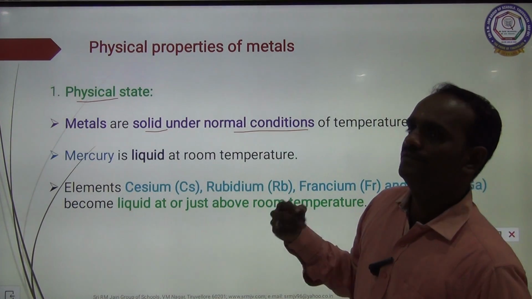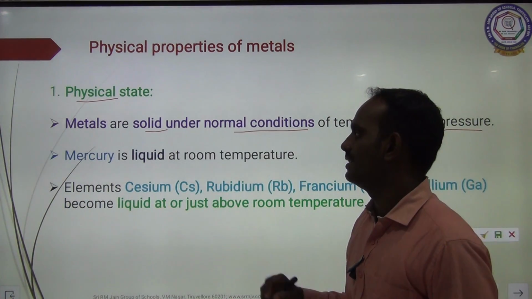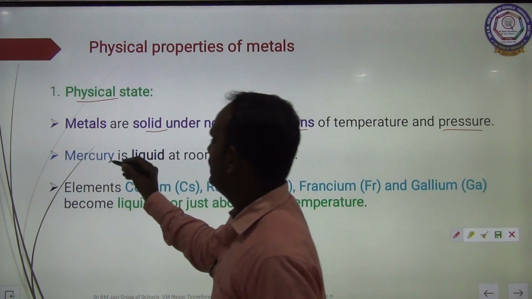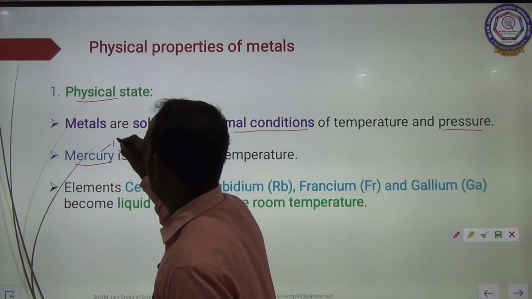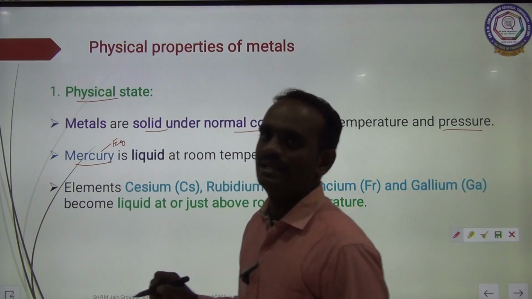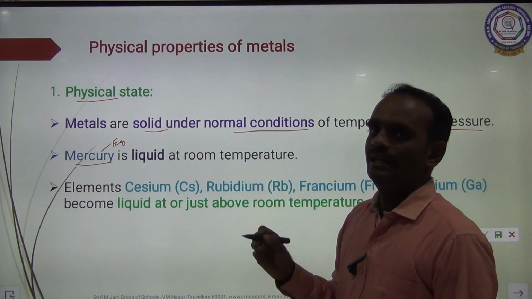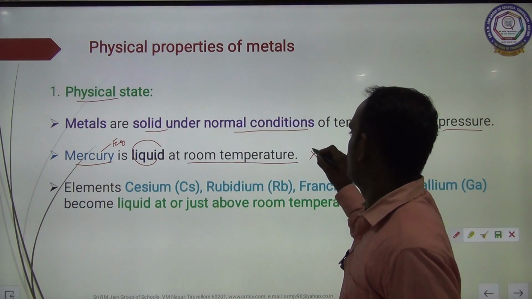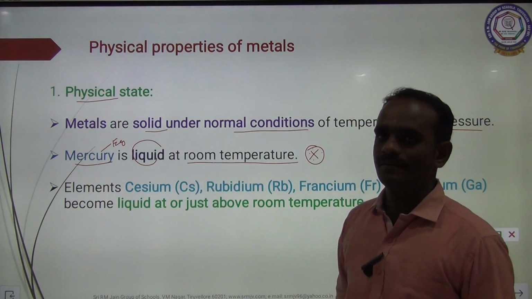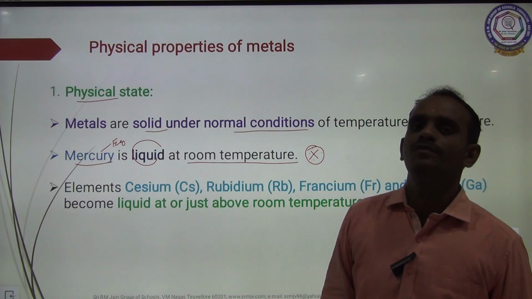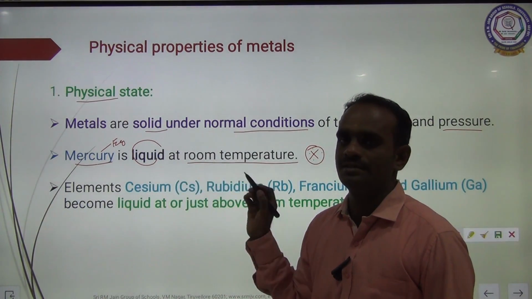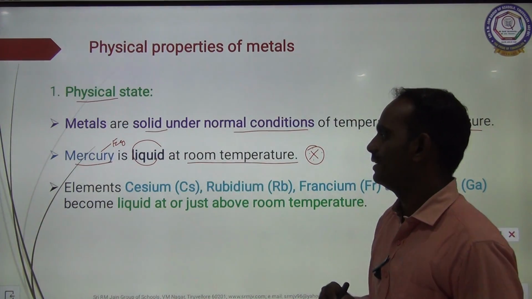Most of the metals are solid in nature, but only one exception is there, children. Mercury is a good example for metal. Mercury is a metal in liquid state at room temperature. This is a very important question.